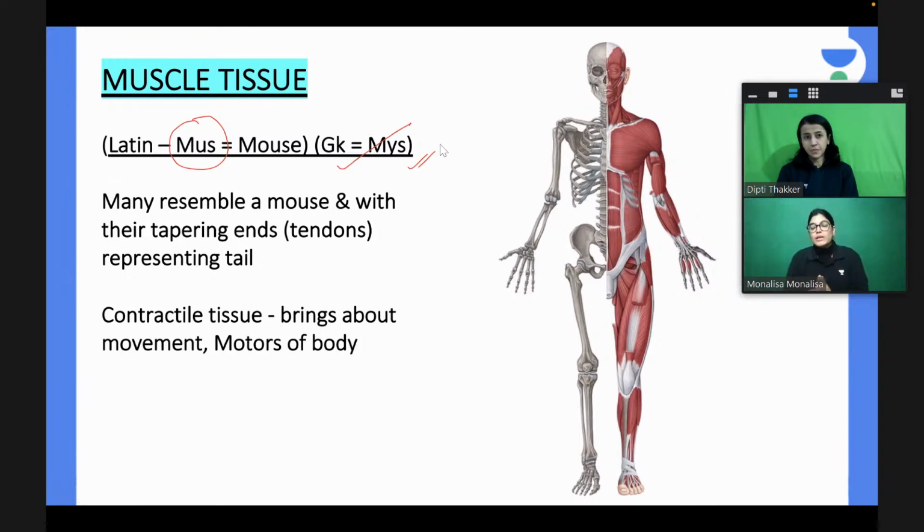When you see the entire body, the skeletal muscle is very important for locomotion, and it has an origin and an insertion. At the insertion point, it becomes tendon-like, which represents the tail of a mouse. So the skeletal muscle resembles a mouse with a tapering end, which is called the tendon. The other important aspect is that it is a contractile tissue and it is important for locomotion.